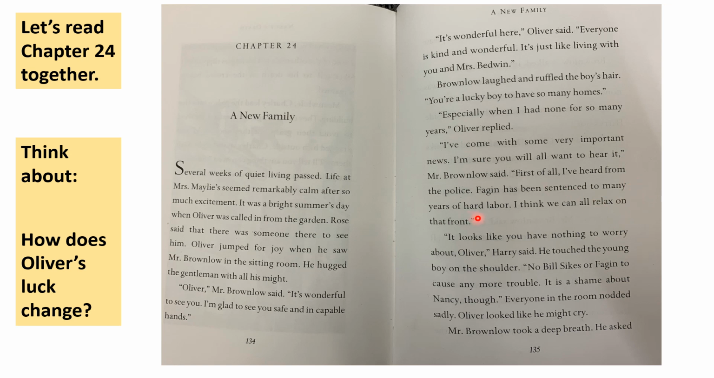Just pause for a second. If Fagin has been sentenced, what has he been caught for doing?